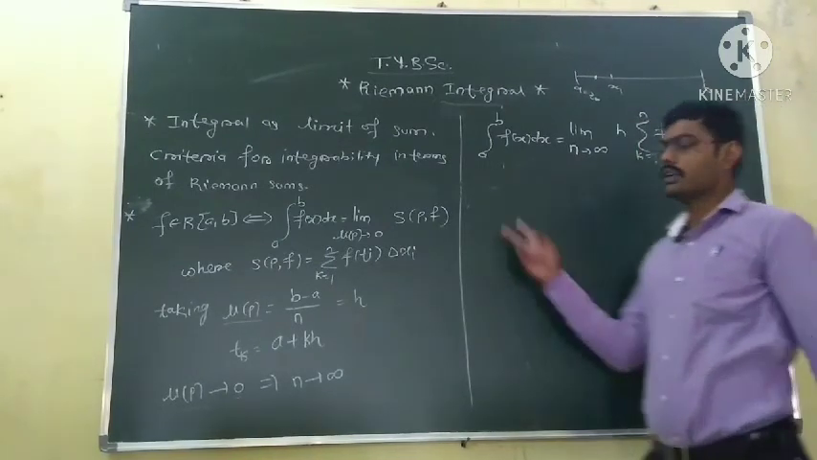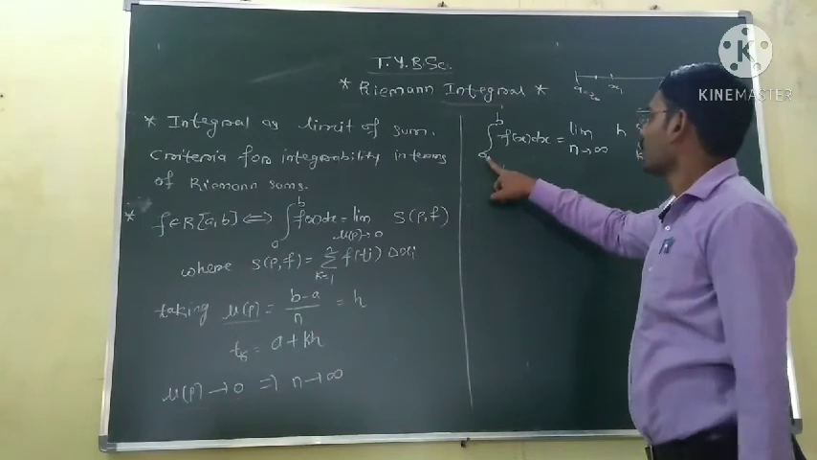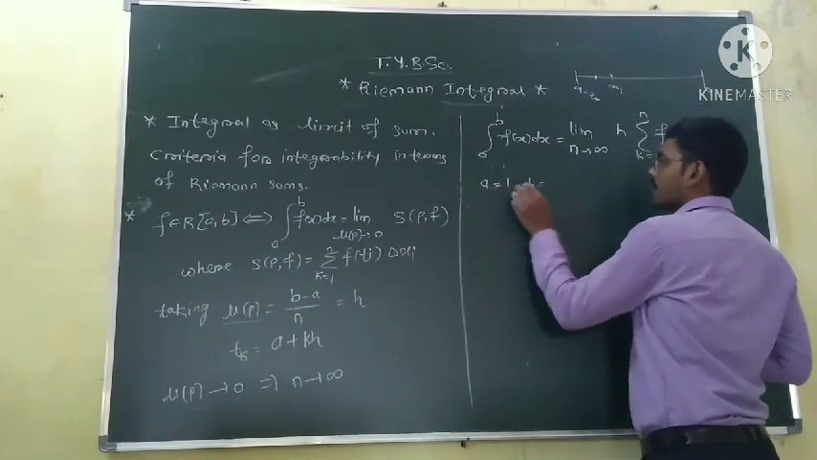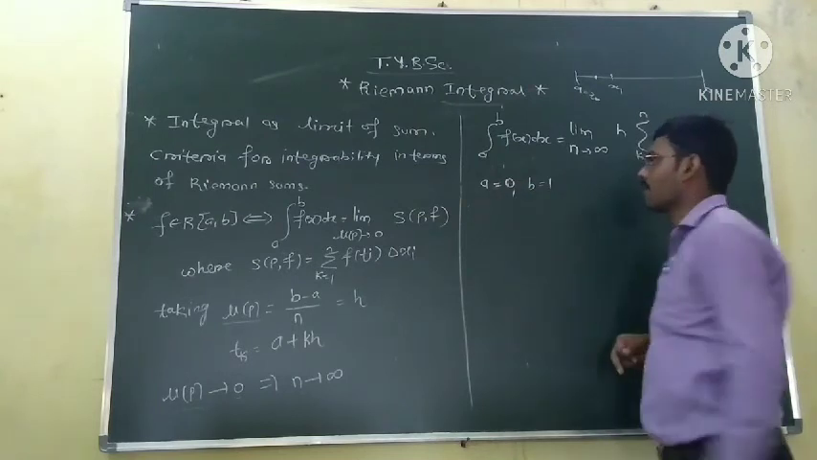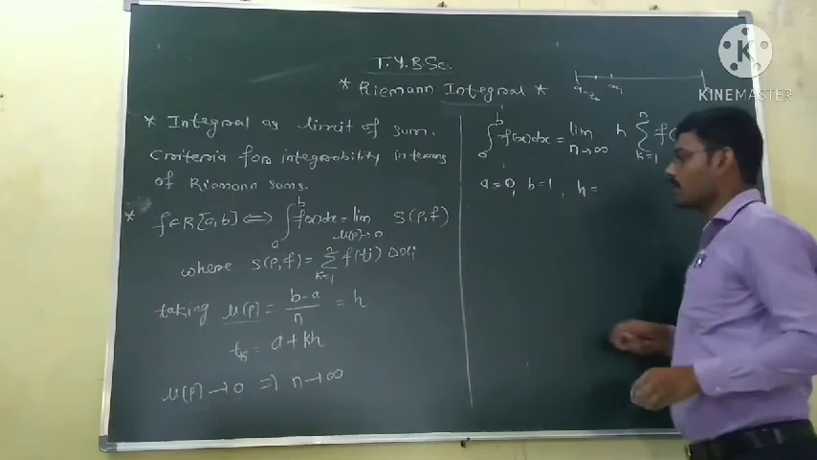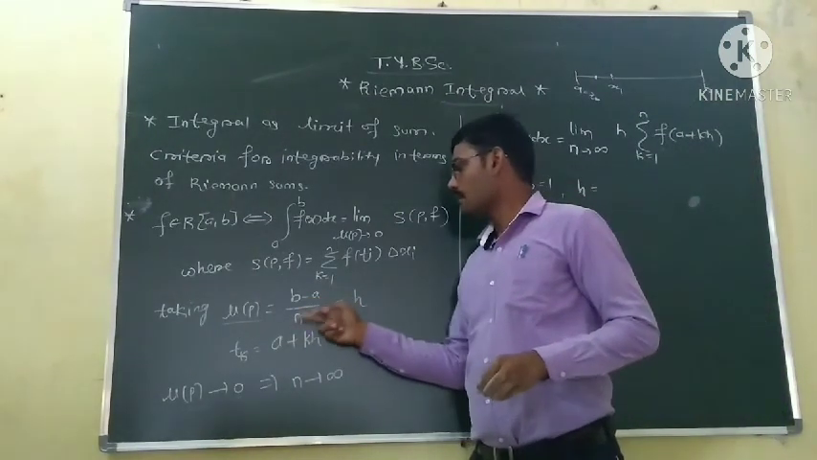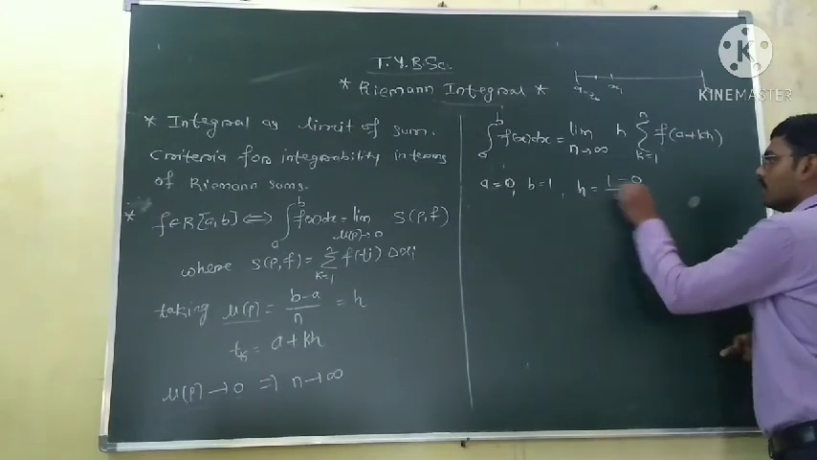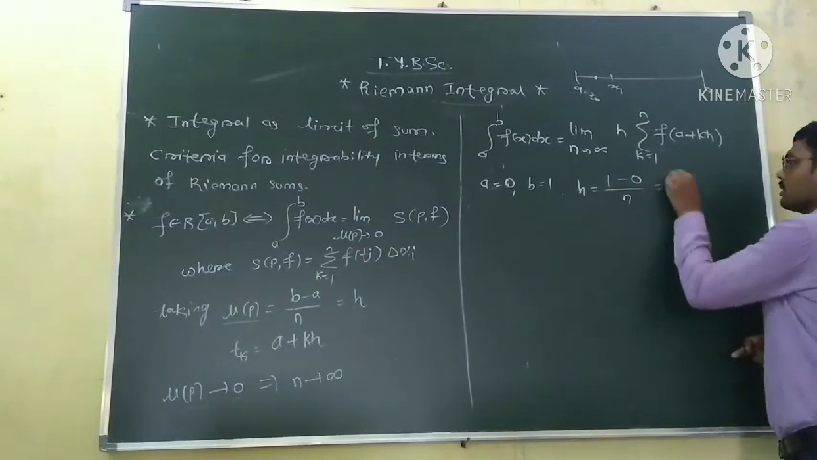So we will now take a particular case in which we take the value a equal to 0, and we will take the upper limit b equal to 1. So in that case h will be equal to (b minus a) upon n. So b is 1, a is 0, upon n, so 1 minus 0 is 1, so 1 by n.